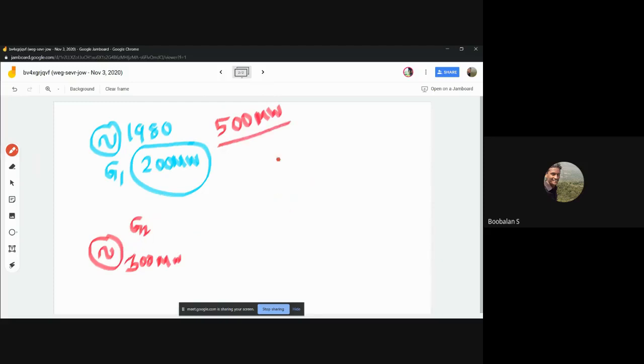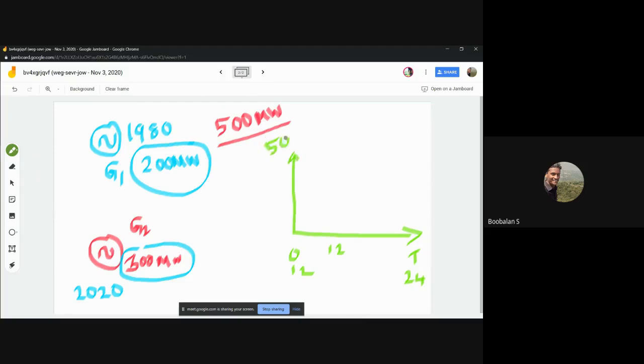Right. The same way, for example, both are now ready to generate power and transmit power. This one has maximum capacity 300, and this one has maximum capacity 200. Now, coming to my load demand, right? This is my time period, time 0 to 24 hours, right? I'm just using 12 hours: morning, mid noon to afternoon, afternoon to evening, evening to night. So it will be somewhat like this. This is my demand. The maximum demand is where the generation will generate 500 megawatts.